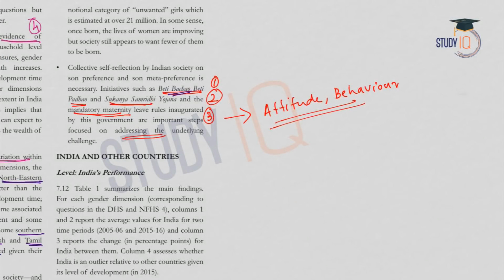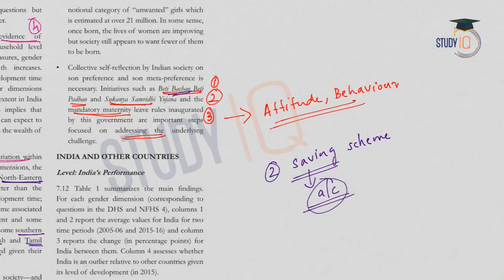And second one, Sukanya Samriddhi Yojana. So Sukanya Samriddhi account is a Government of India backed saving scheme. So this is a saving scheme wherein the parents of girl children can start an account in the name of the girl child, and this fund can be used for the education and marriage expenses of the girl child.